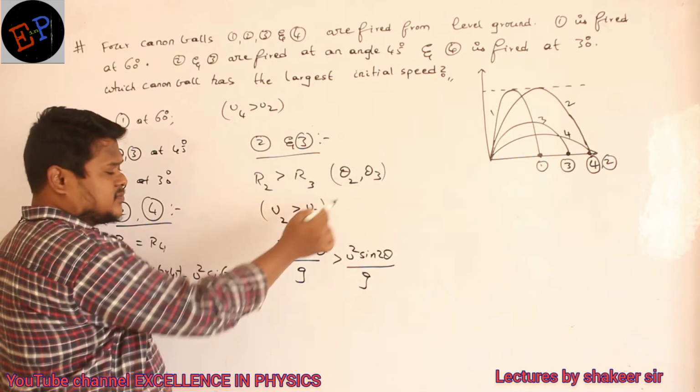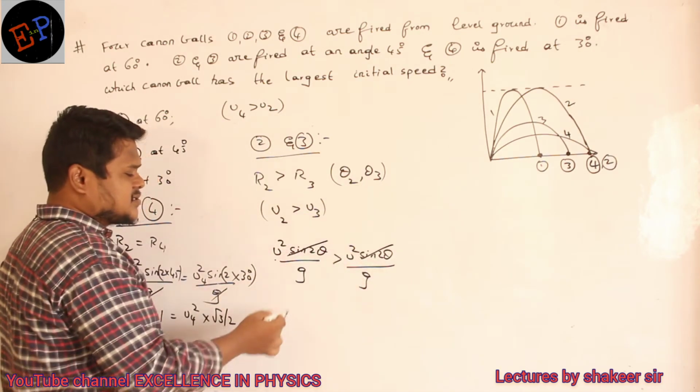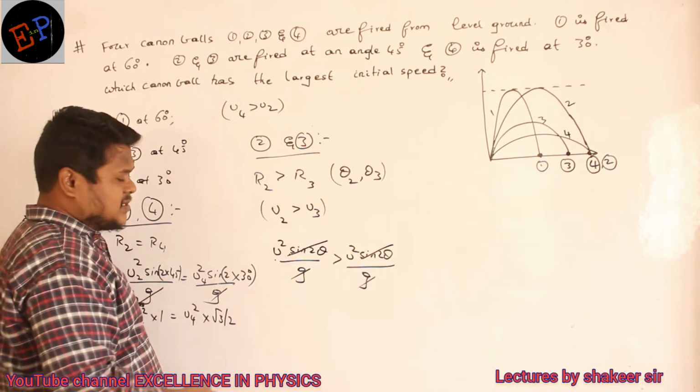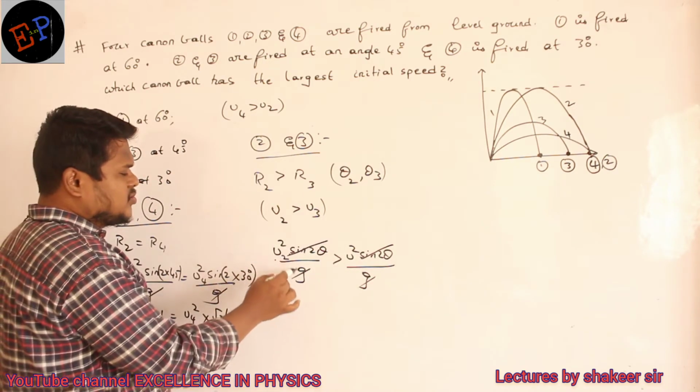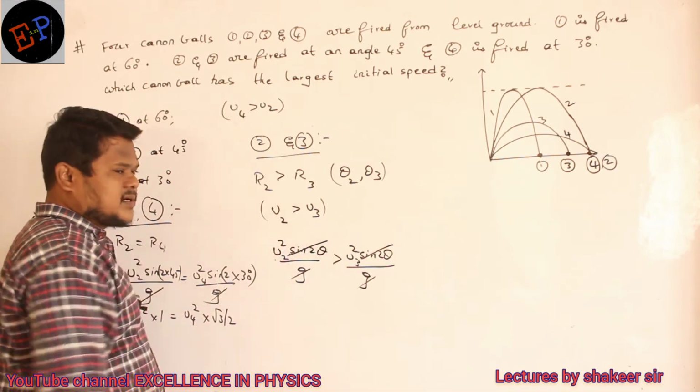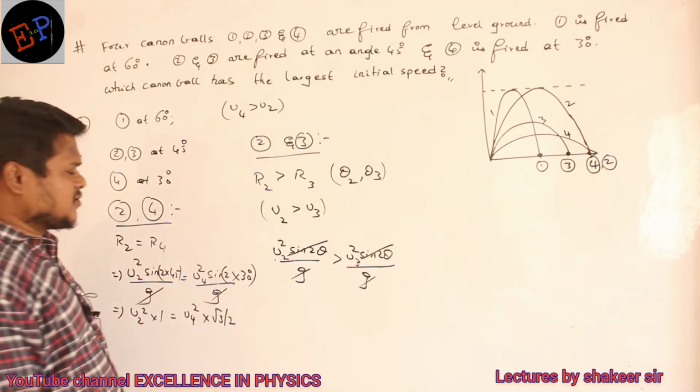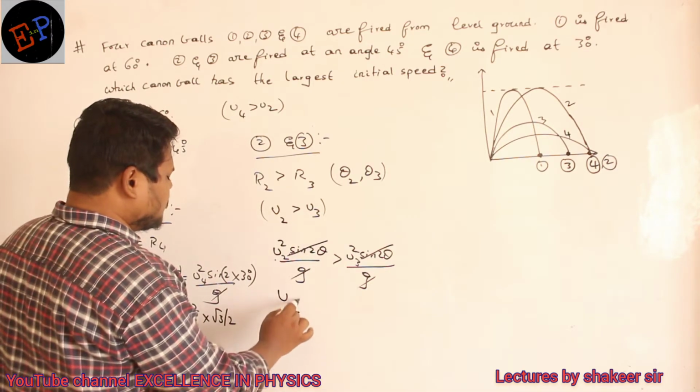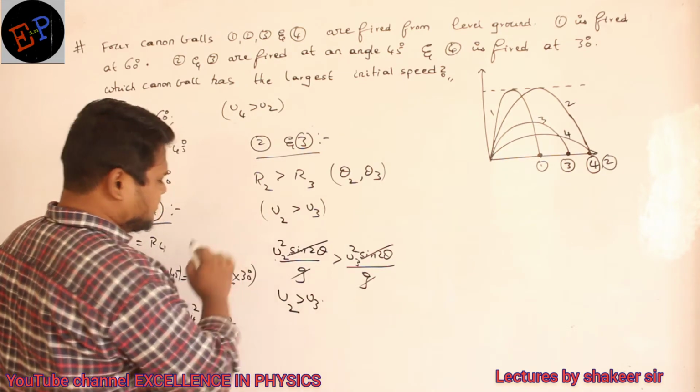Angles are same, so sine 2 theta gets cancelled, and g and g also get cancelled. So definitely u2 square is greater than u3 square, therefore u2 is greater than u3.